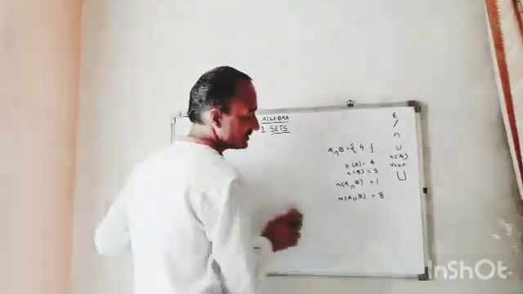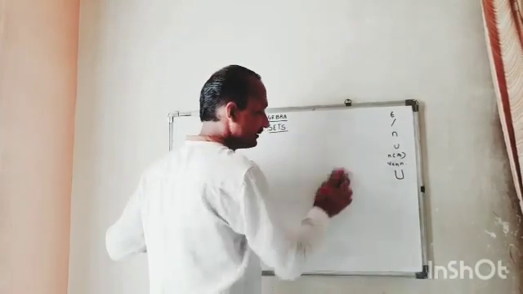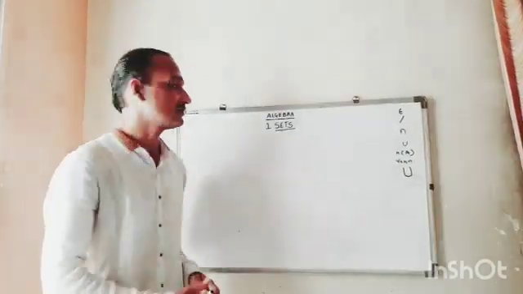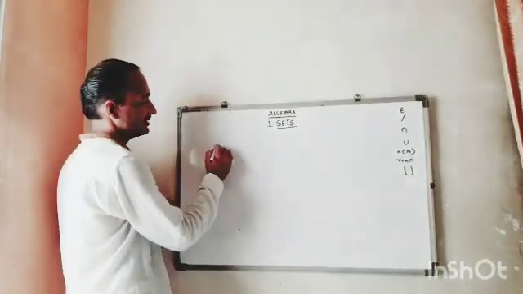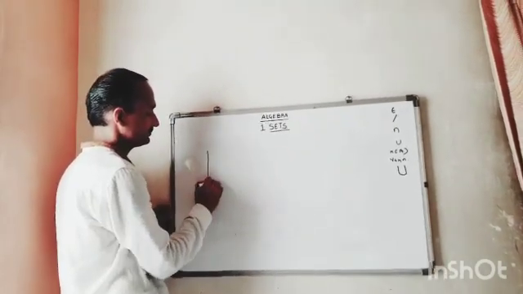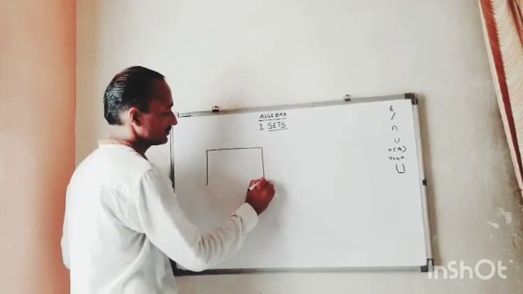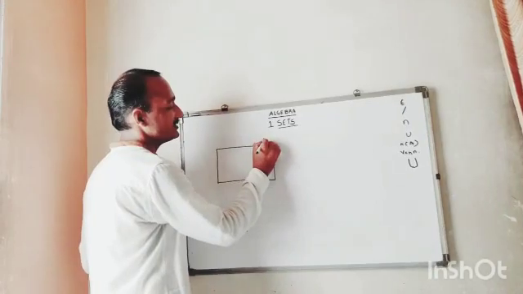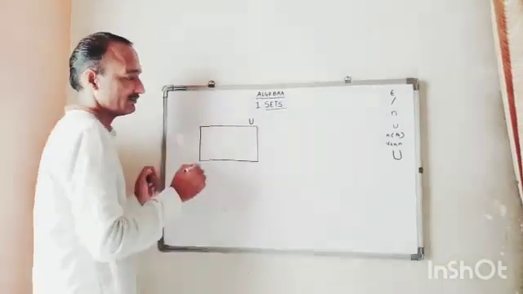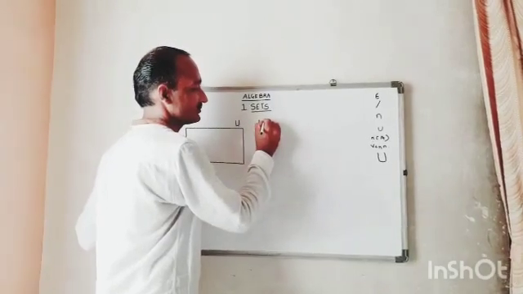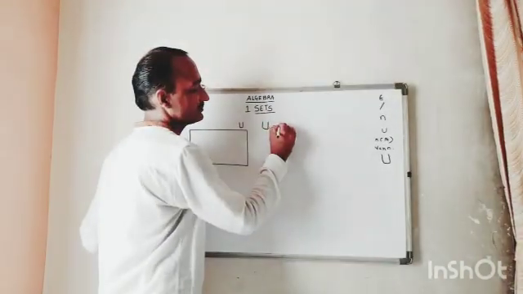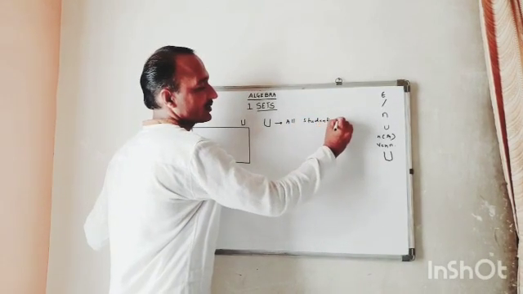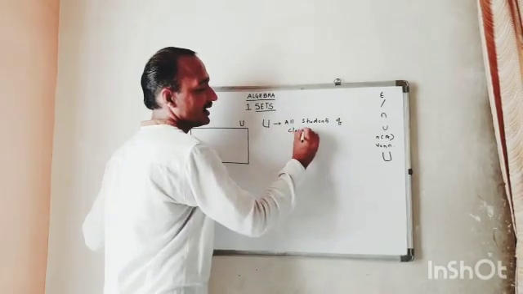But let us first clear the concept. The concept should be clear. Universal set. Say for example, this is the universal set: all students of class 9.